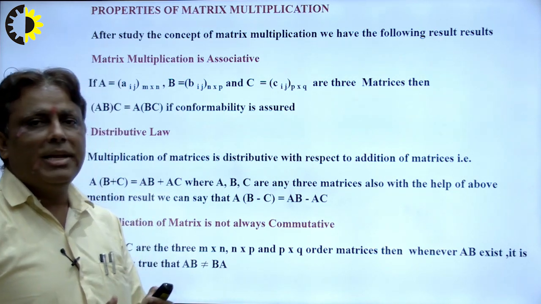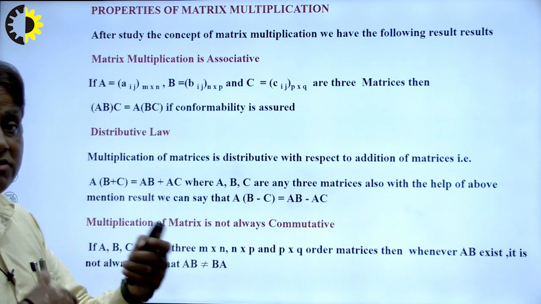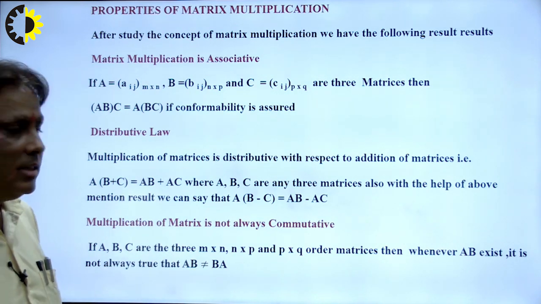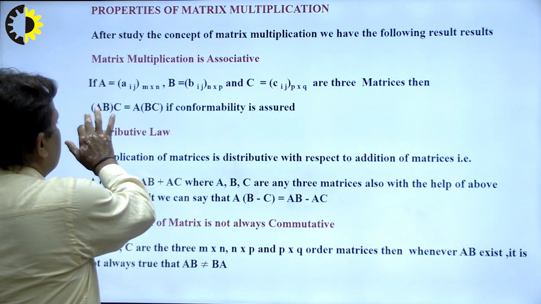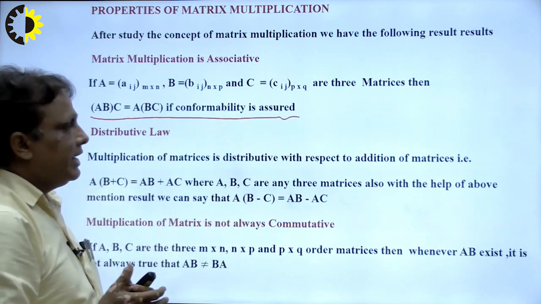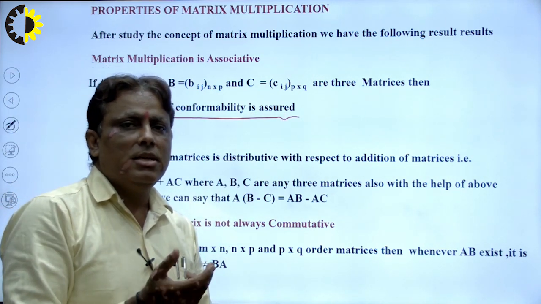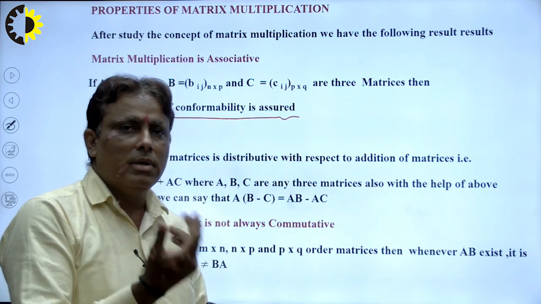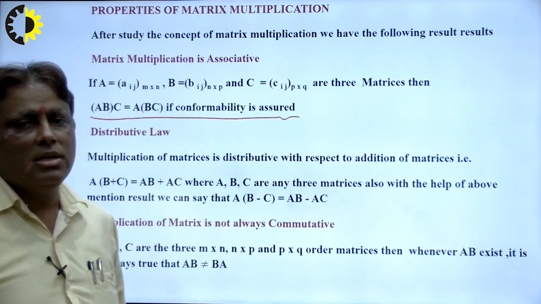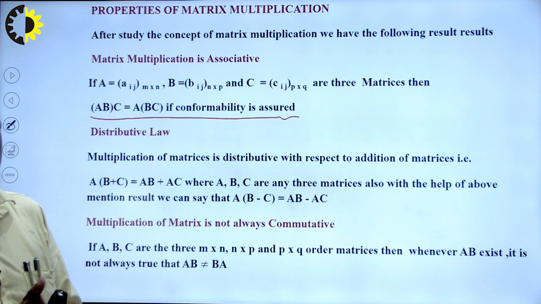The matrix multiplication is associative. Associative means we have three matrices A, B, C here. Then we follow this rule. This is known as matrix multiplication. So students, keep in mind that matrix multiplication holds the associative law and matrix